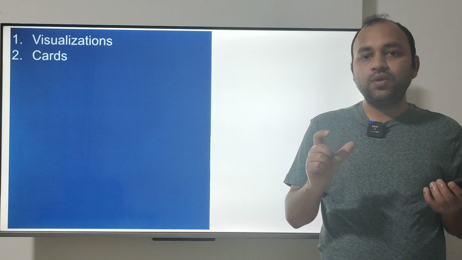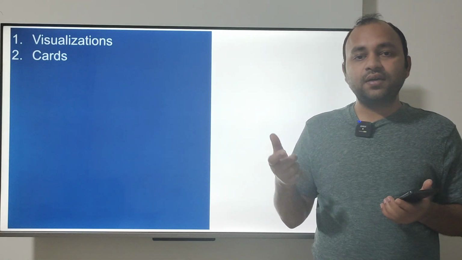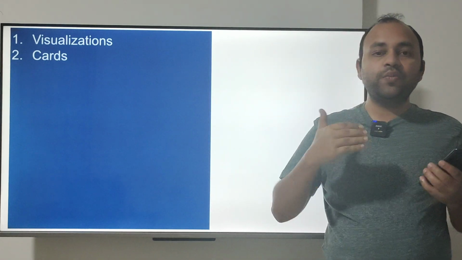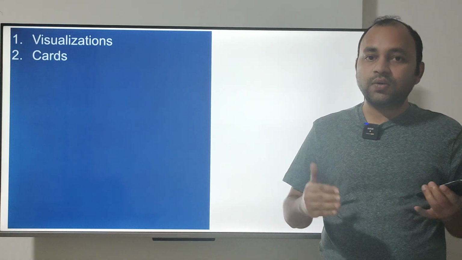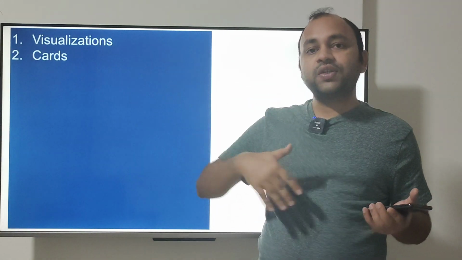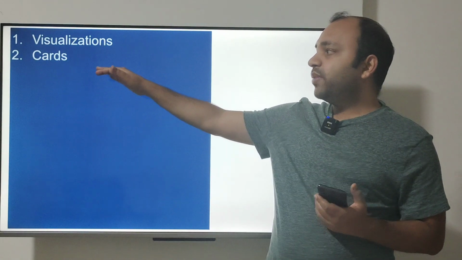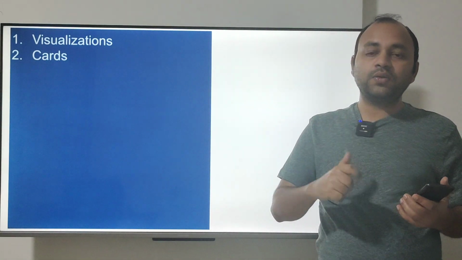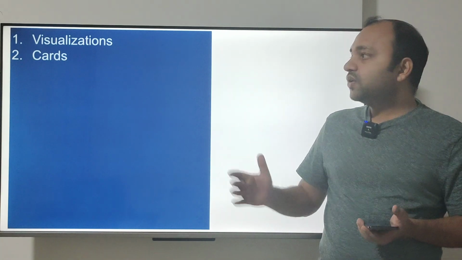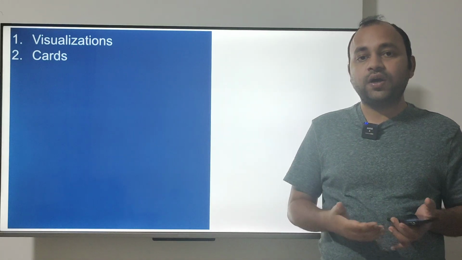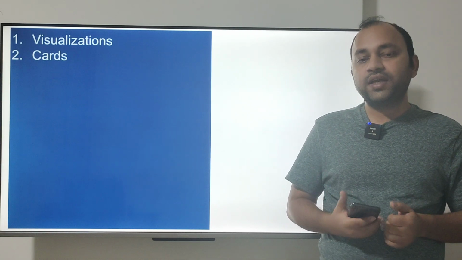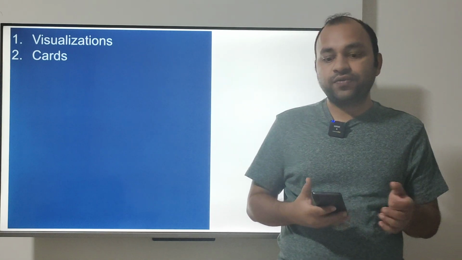Second thing is about the cards. On Tableau, you have the cards like size, color, detail, tooltip and all. On the second day, for 3 hours, you basically need to experiment with the cards on different visualizations. Let's say you build all these different visualizations in different tabs on the very first day, and on the second day you put the categorical or numerical values on the cards and see what kind of impact it gives. So on the second day, I want you to spend 3 hours experimenting with the cards and seeing what impact they give when you put a particular field on a specific card.